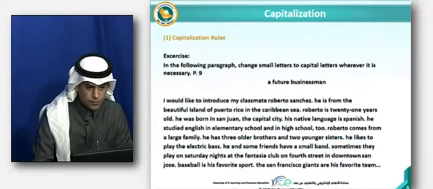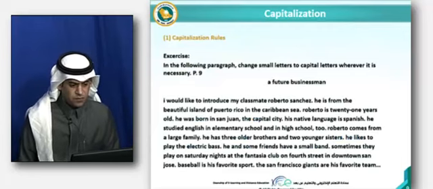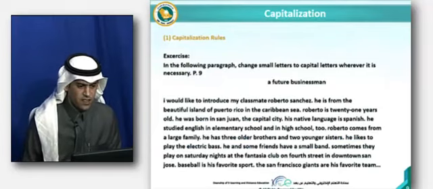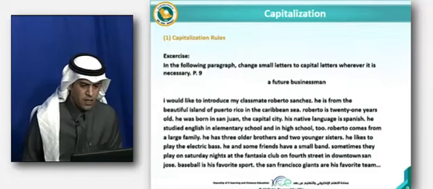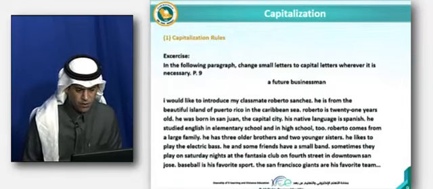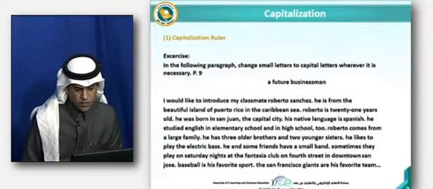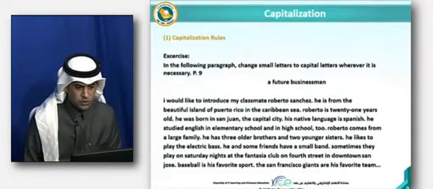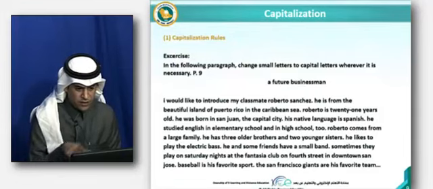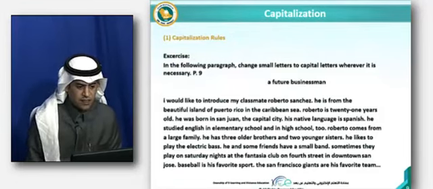All right. Now let's have an exercise. In this exercise, in the following paragraph, change small letters to capital letters whenever it is necessary. And you find this on page 9 in the book, Academic Writing Level 3, you will find that. All right, so we'll go through this quickly and we'll try to amend mistakes, where we have to change the small letters to capital letters.